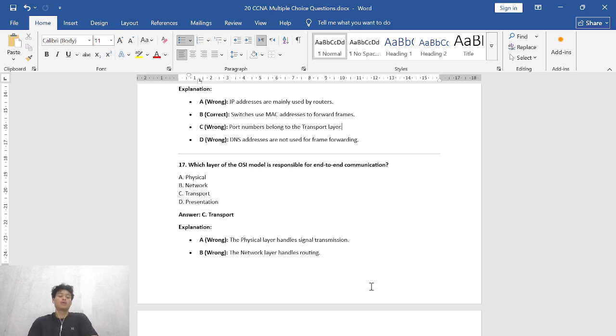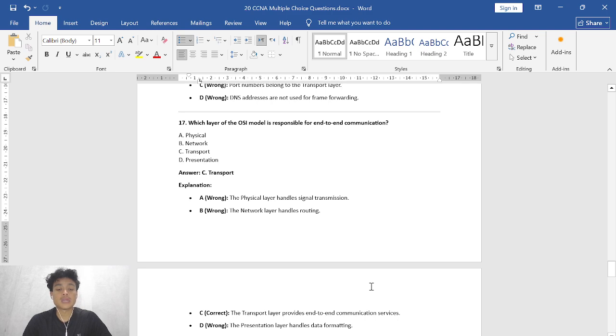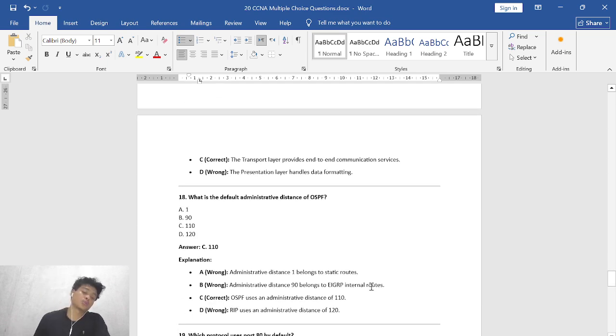A is incorrect, because the physical layer handles signal transmission. And then B is incorrect too, because the network layer handles routing. And then C, yes, this is correct, because the transport layer provides end-to-end communication services. And then D, this is wrong too, because the presentation layer handles data formatting.